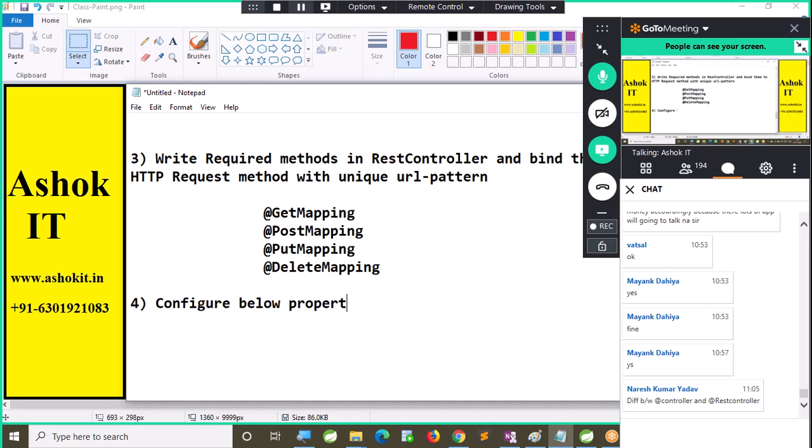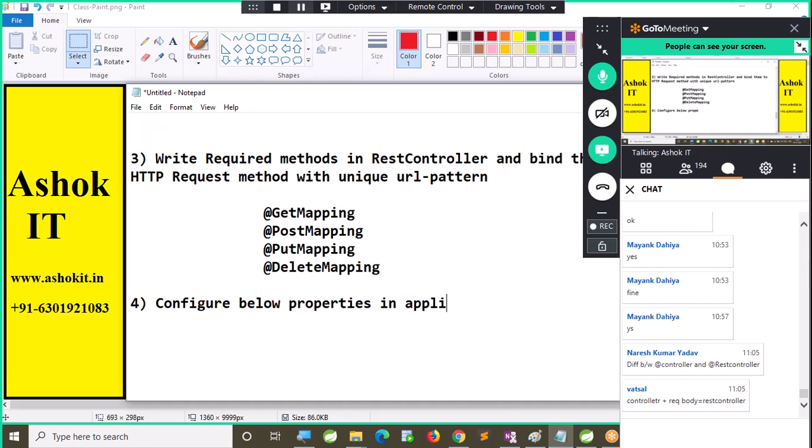Configure below properties in application.yml file or properties file. What are those? server.port, only that's it. If you want to change the port number, you can change that in the YML file.